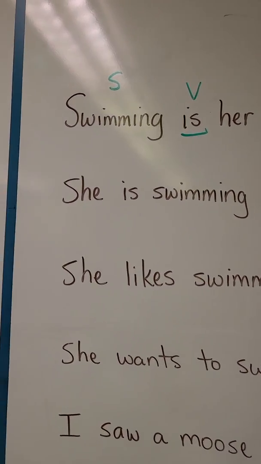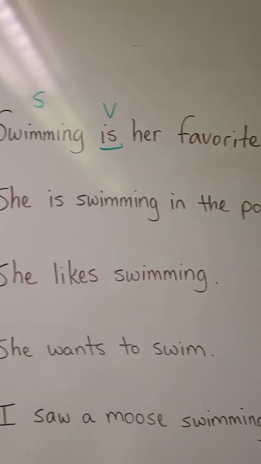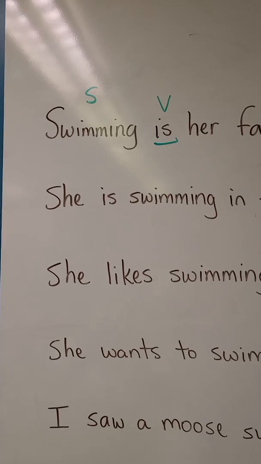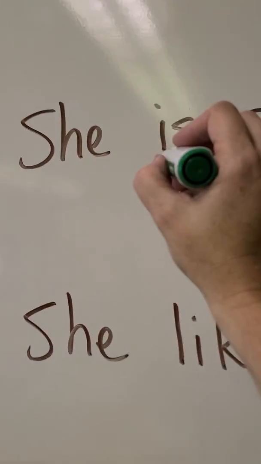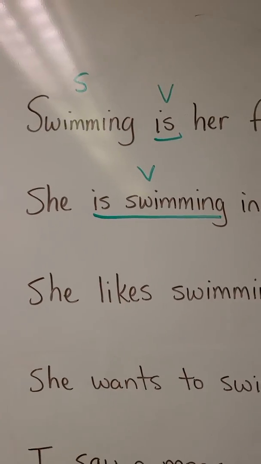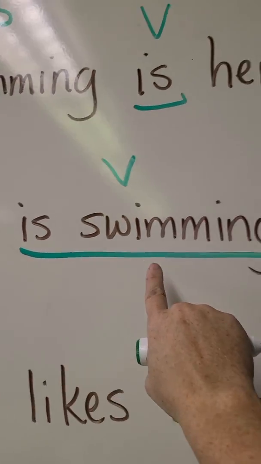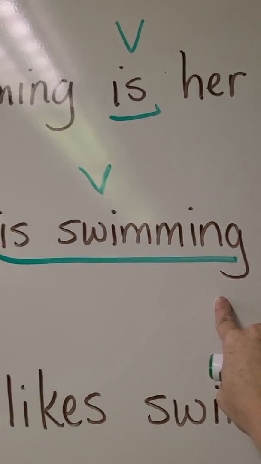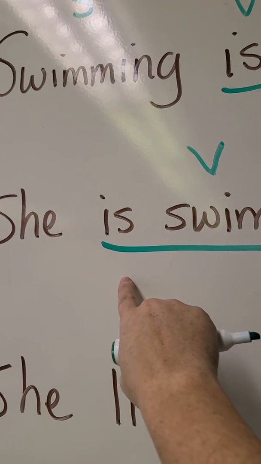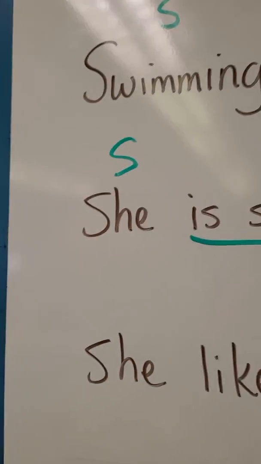Look at the difference with the second sentence. She is swimming in the pool. What is she doing? What's the action? She is swimming. By the way, can you tell me what tense this is? It has a be verb and an ing. The be verb's in present, so it's present progressive. Who is swimming? She is swimming. Do you see the difference?